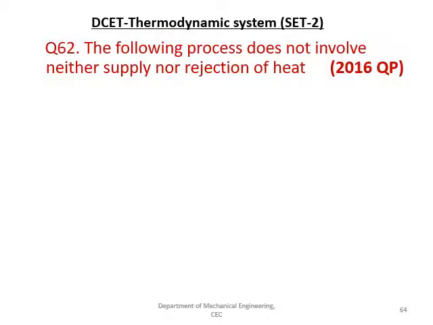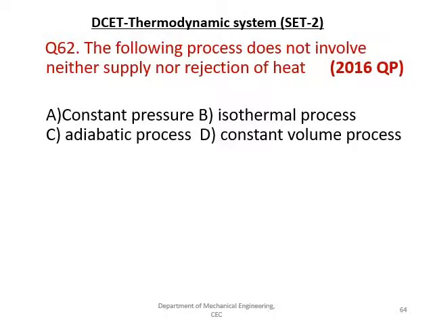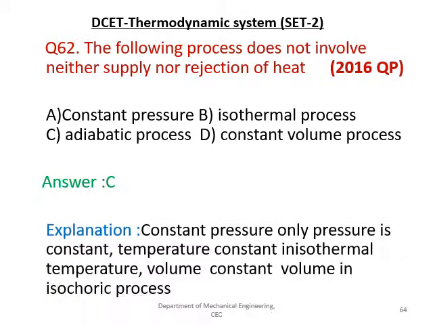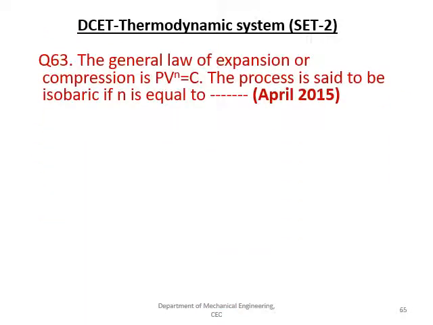The next question is, the following process does not involve either addition or rejection of heat. The given options are constant pressure, isothermal process, adiabatic process, constant volume process, and the right answer is C, that is adiabatic process. Constant pressure is the isobaric process, where the temperature remains constant and the volume that changes, and constant volume is the isochoric process.